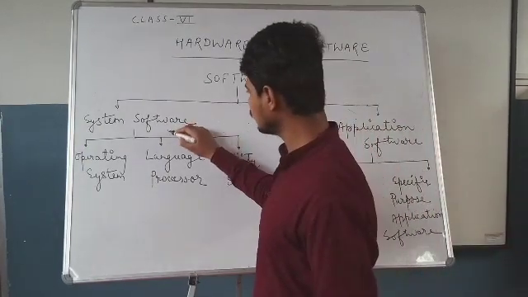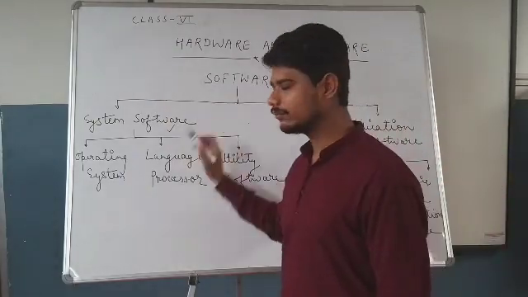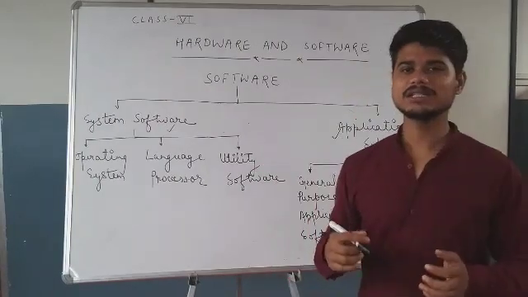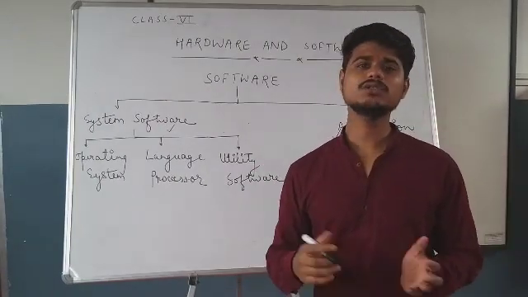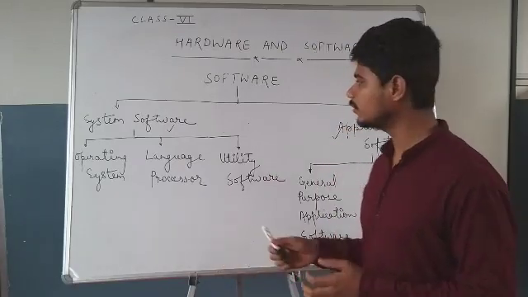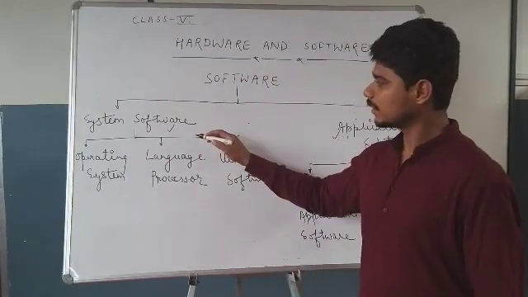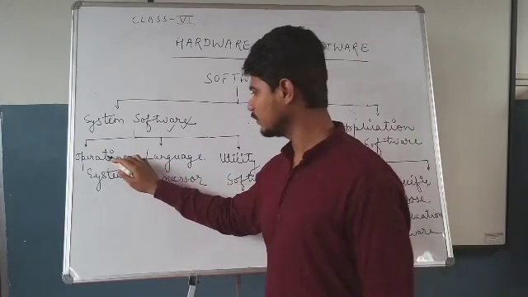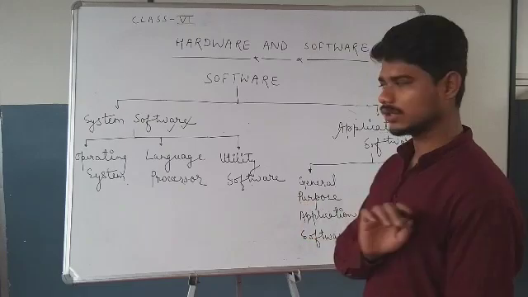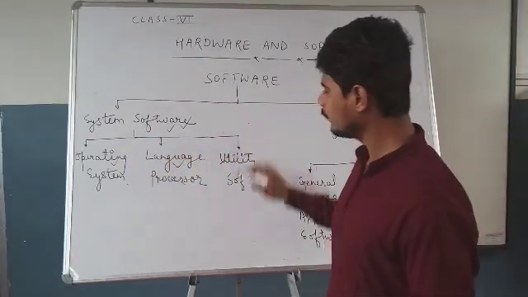These are system software and application software. So what is system software? System software is a set of programs that tells the computer what to do with the system and programs. System software is further classified into three types: operating system, language processor, and utility software. Students, now we will learn about each of them properly.